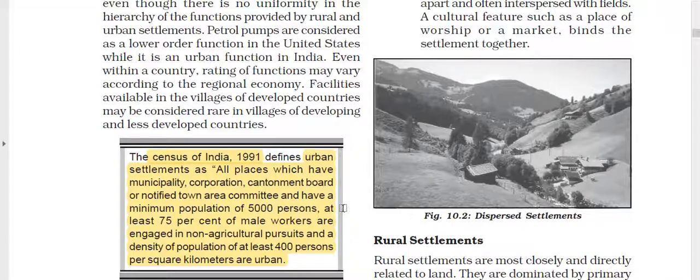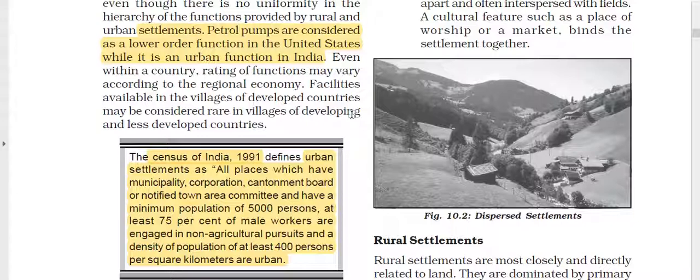You will see that petrol pumps are considered lower order functions in the United States while they are an urban function in India. What I mean is, the sectors we count as urban areas here, there is a very high possibility that the USA doesn't count them, because we have already seen that 80% of their population is working in tertiary activities. There, only 2 or 3% of persons work in the primary sector. In our areas, if we have a petrol pump, we say we are living in an urban settlement, but that is not the case in the United States.